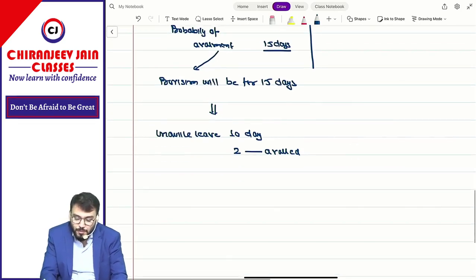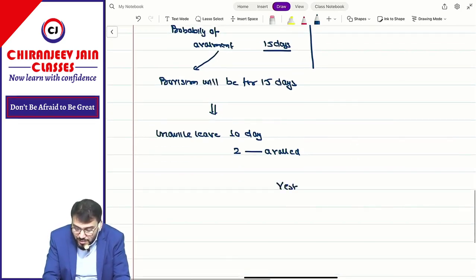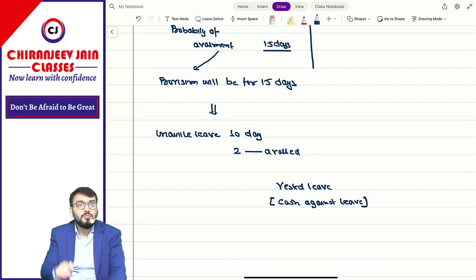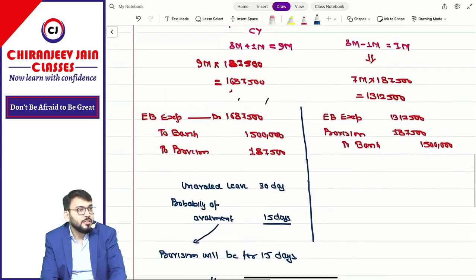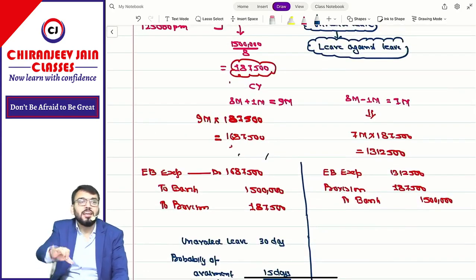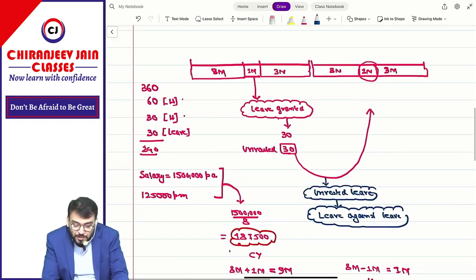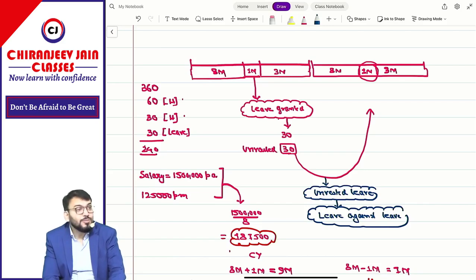Now, this one concept of vested leave. Vested leave means what? Cash against leave. Means in that case, leave will not be granted in the next year. Will pay you cash if you are working extra. Are you able to understand? So instead of granting leave, pay you cash against any unavailed leave. Understood? It means the amount is payable.